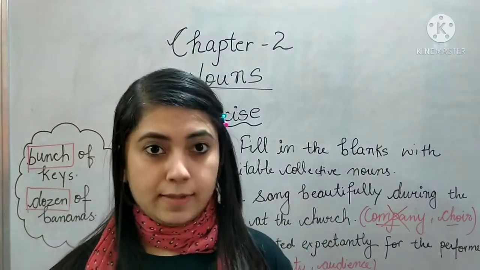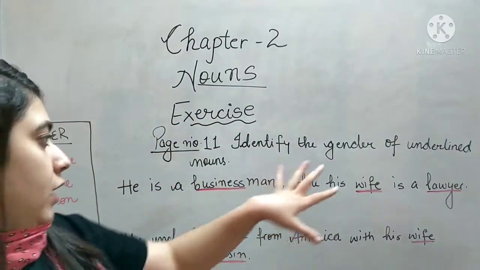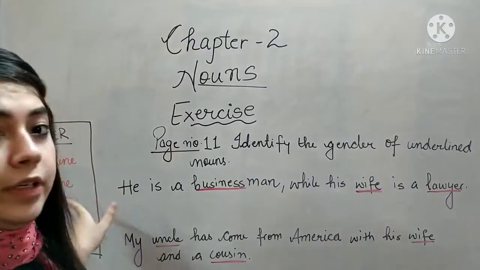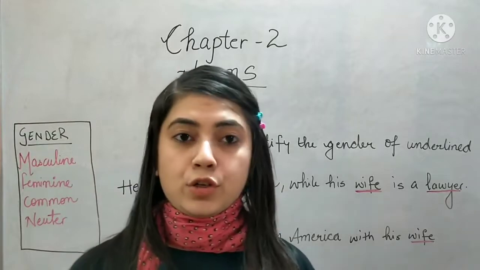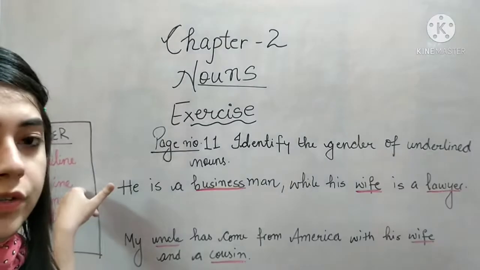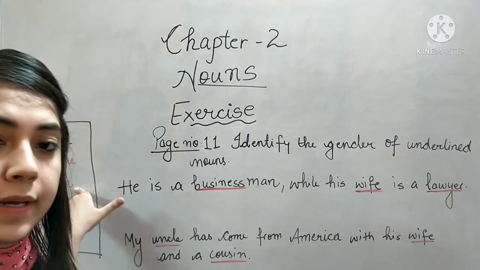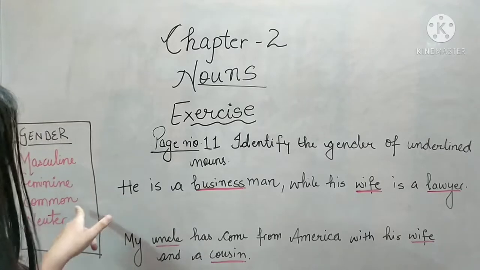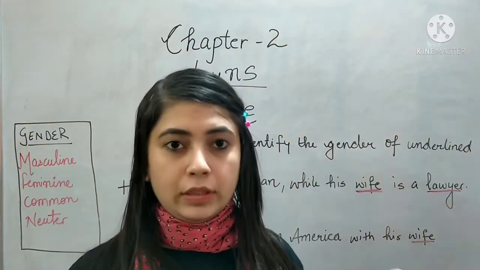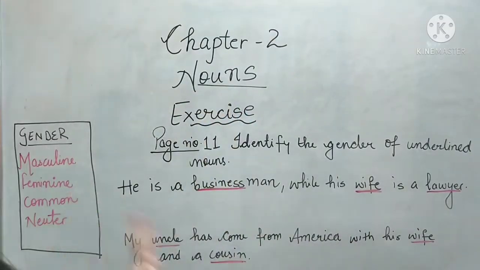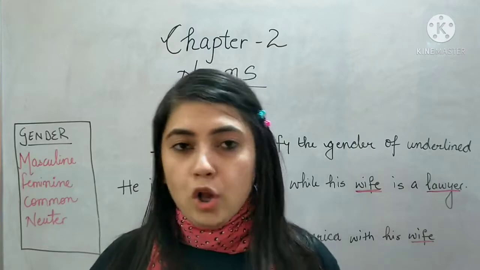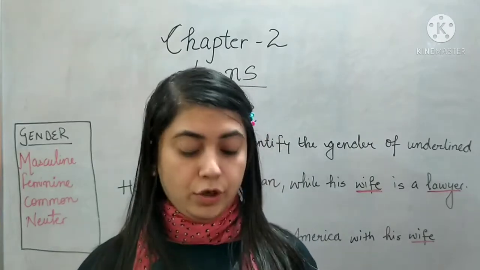So this exercise is based on gender. Gender: masculine, feminine, common, neuter. Masculine is a gender that refers to male, king, boy. Feminine is a gender that refers to female, wife, lady, milkmaid. Common is like you use the same word for both the genders, student, cousin. And then you have neuter. That means neither masculine nor feminine, all your non-living things that come under neuter gender.